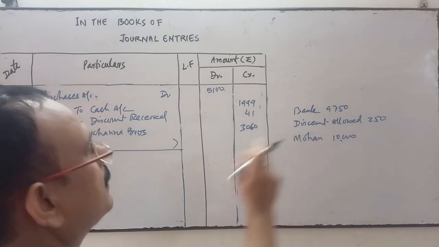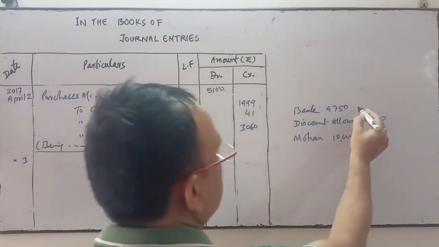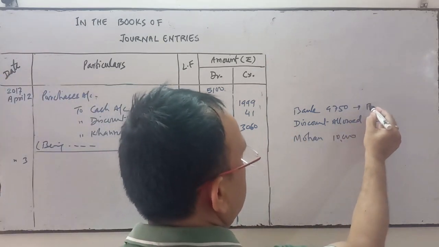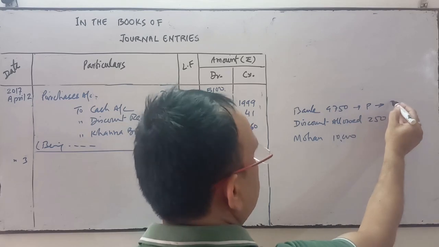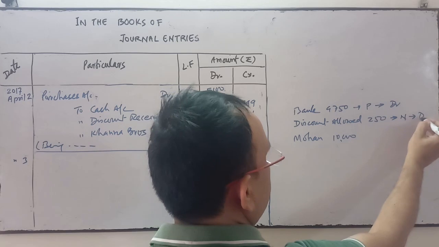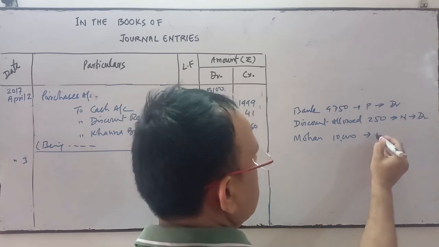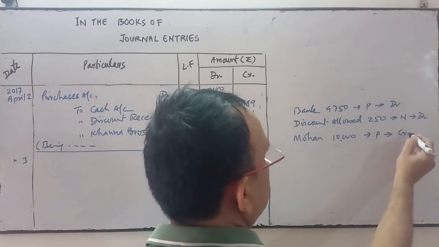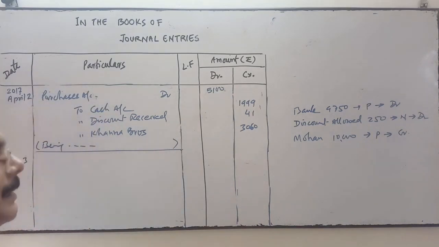So 10,000. Bank account comes under personal account, receiver debit. Discount account nominal, all expenses debit. Mohan personal account, giver credit. He is the giver, credit.